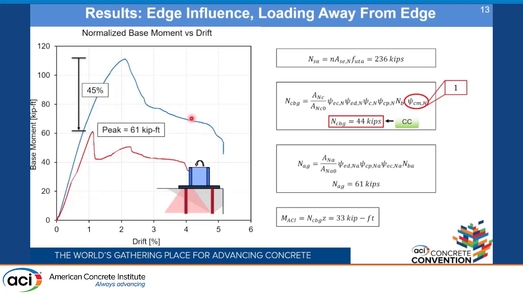So in the experiments, we also found that we had a concrete cone breakout, and from that, the psi C,mn factor comes out to be around 1.83, whereas the codes will give a factor of 1.0 in this case.